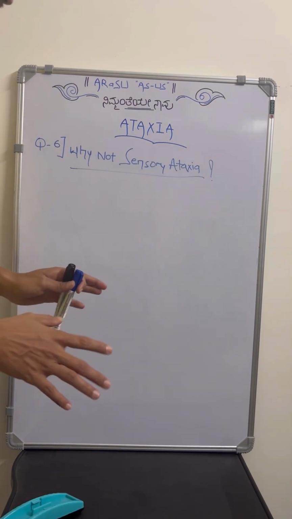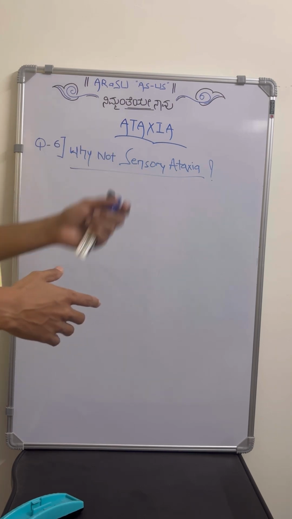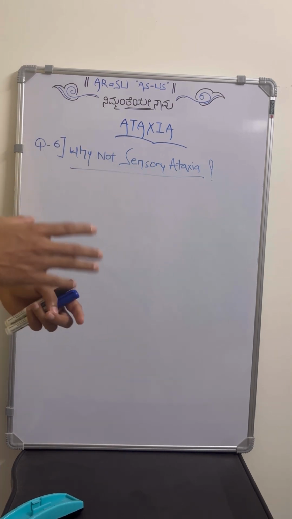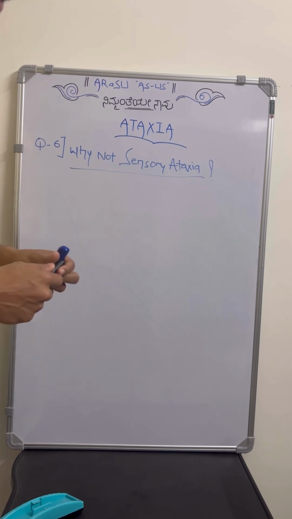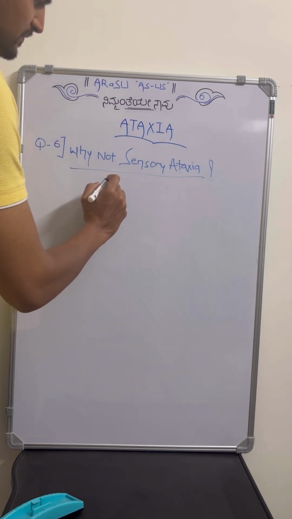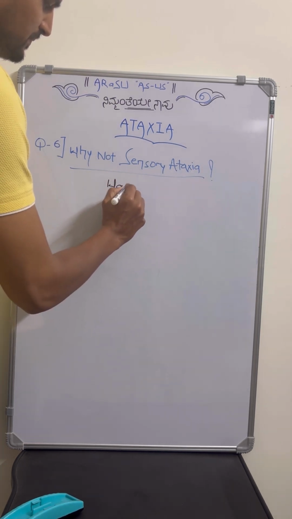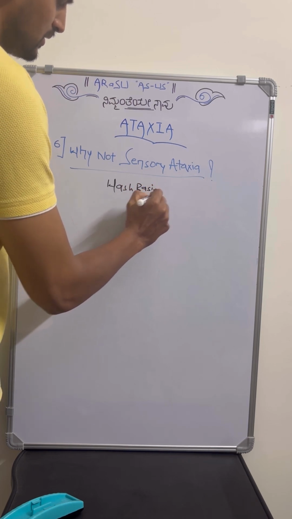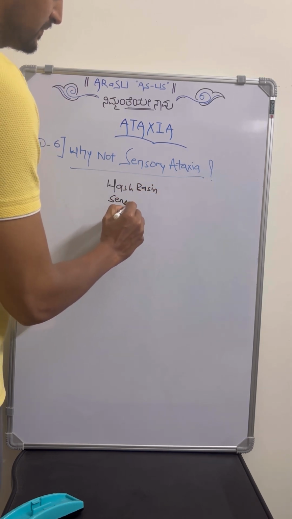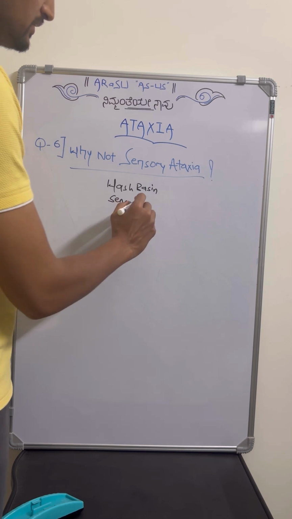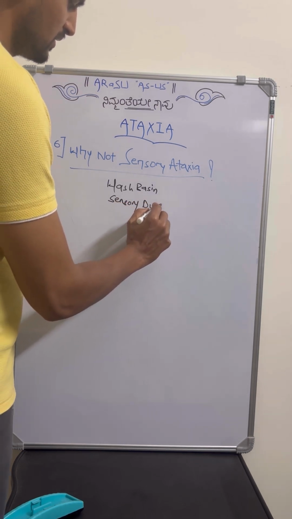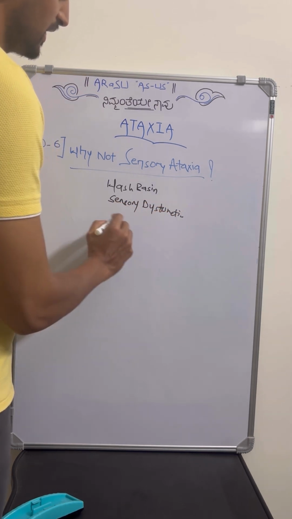The final question related to ataxia will be, why is it not sensory ataxia? You should be able to justify with some explanations. For example, in the history, there is no wash basin phenomenon, or any sensory dysfunctions like abnormal sensation or loss of sensations. No band-like sensation especially.